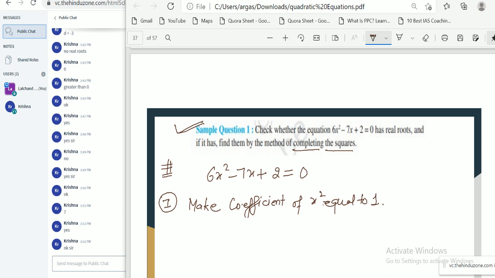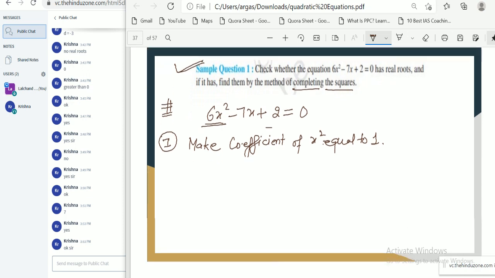Okay, then how to make this coefficient 1? Either taking this 6 as common or dividing the whole equation by 6, isn't it? First step is to make the coefficient of x square equal to 1. So my question is, how to make the coefficient of x square equal to 1?